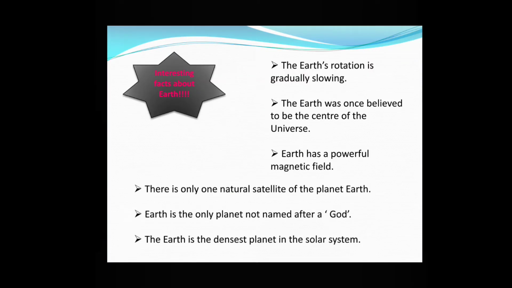Now we are coming to some interesting facts that we would learn about Earth today. First is, the Earth's rotation is gradually slowing. That means this deceleration is happening almost imperceptibly at approximately 17 milliseconds per 100 years.